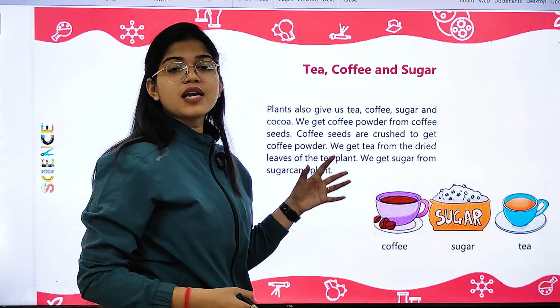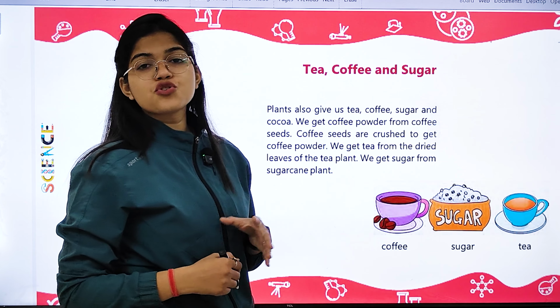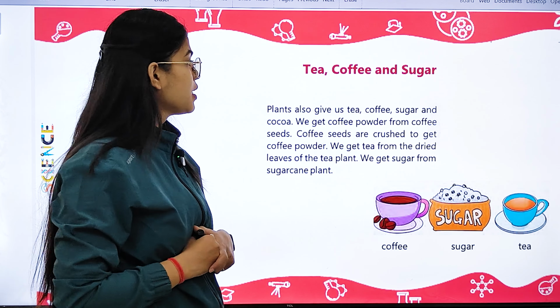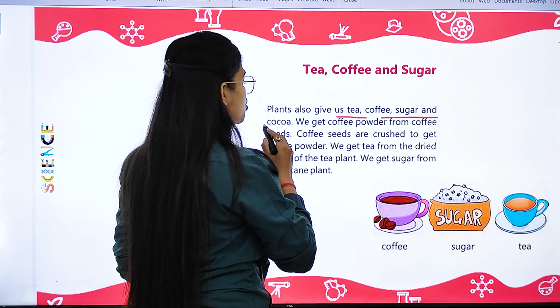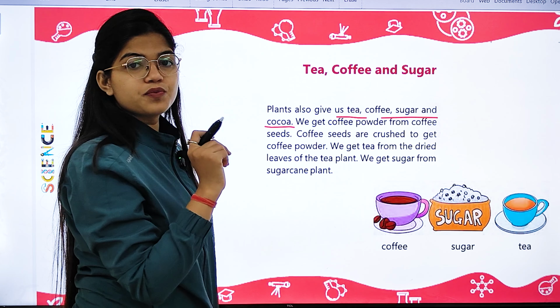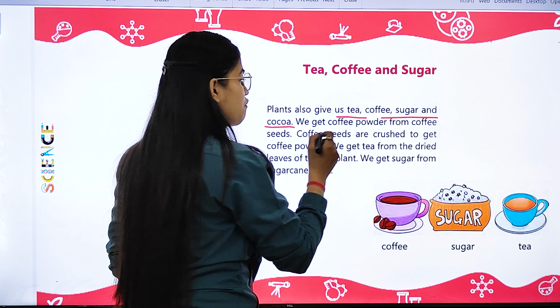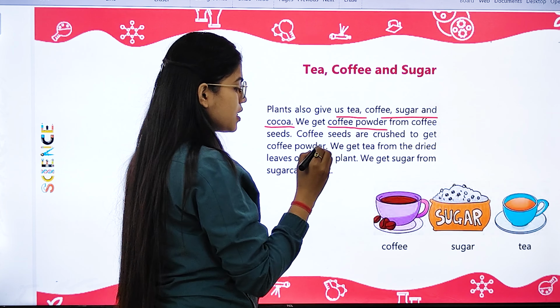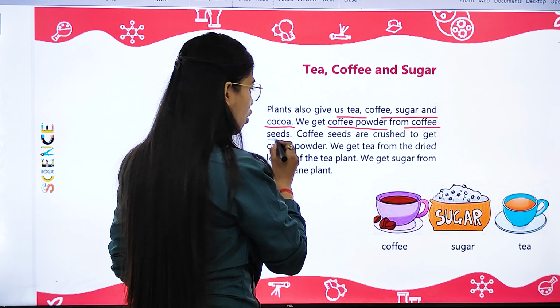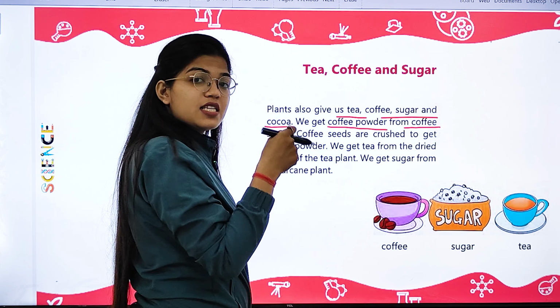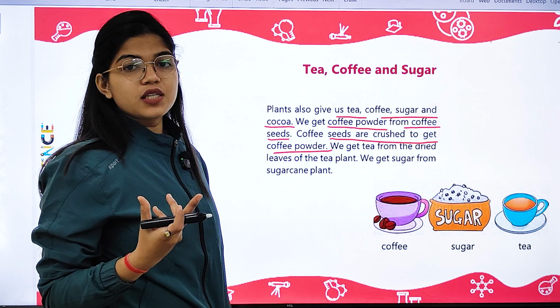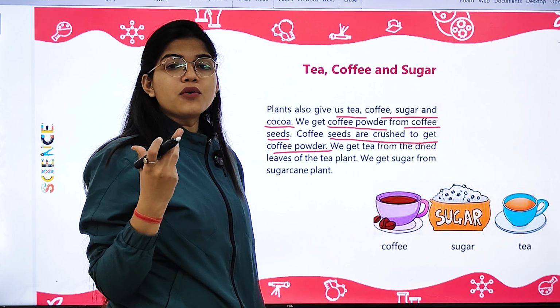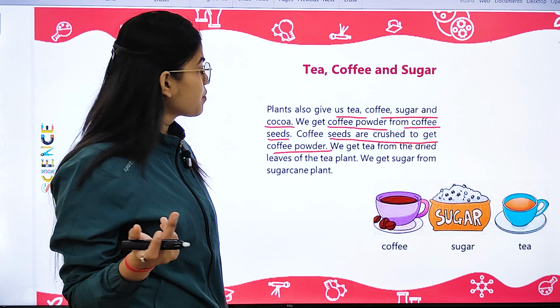Next, we get tea, coffee, and sugar also from plants only. Plants also give us tea, coffee, sugar, and cocoa. How? See, we get coffee powder. This coffee powder we get from coffee seeds, and these coffee seeds are crushed to get coffee powder. Then you use that coffee powder to make your coffee.